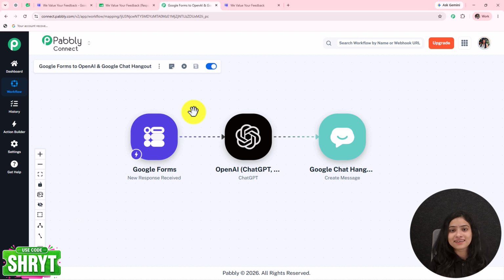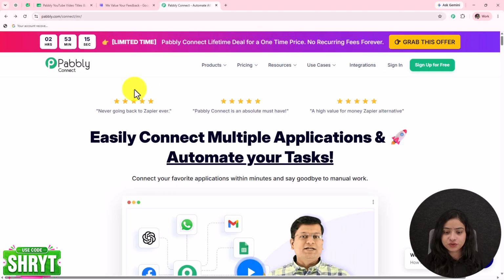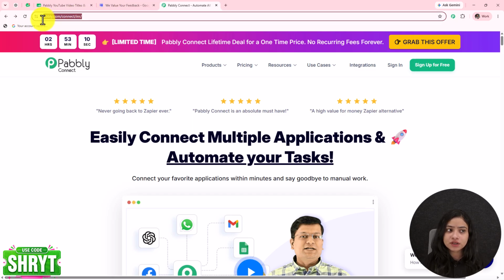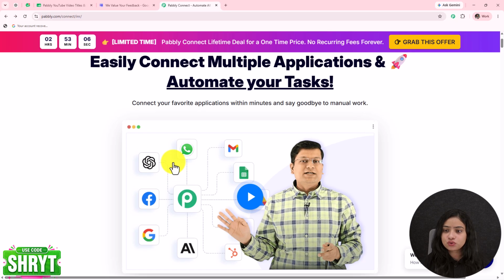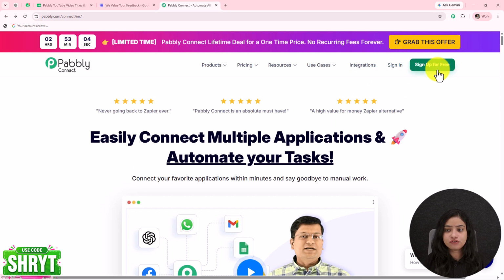So let's get started. To start the process, as you can see, I am on the landing page of Pabbly Connect. We can reach it by typing the URL pabbly.com/connect. After coming over here, we can find two simple options: sign in and sign up for free. In case you are an existing user like me, simply click on sign in and start working. But if not, you can create a free new account by clicking on the green button, sign up for free.